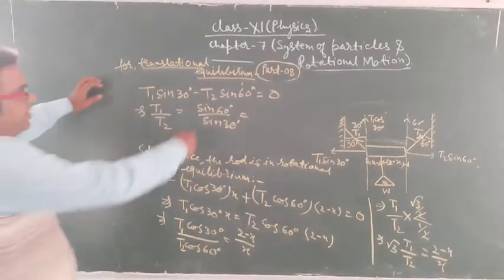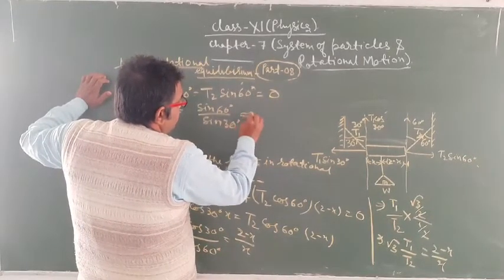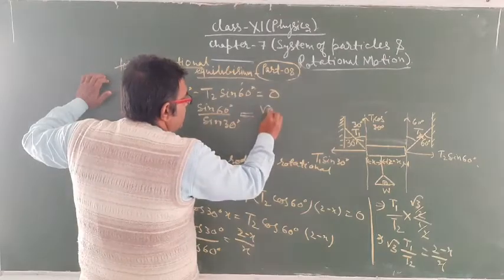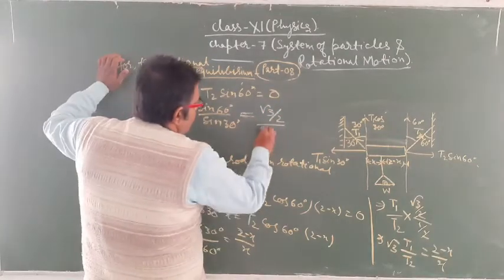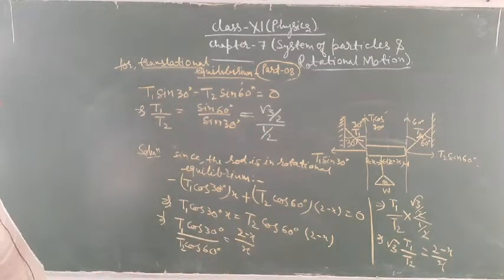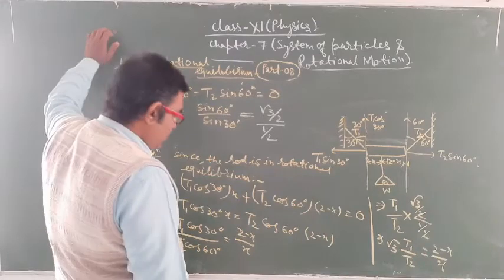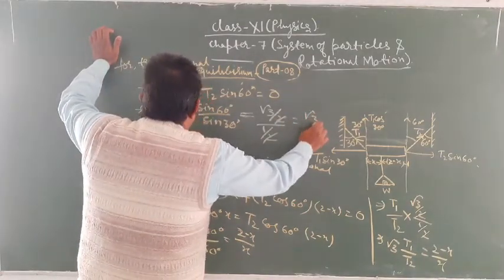Look at here, sin 60 degree is equal to what? Root 3 by 2 upon 1 by 2, and the 2 cancel out and it becomes under root 3.